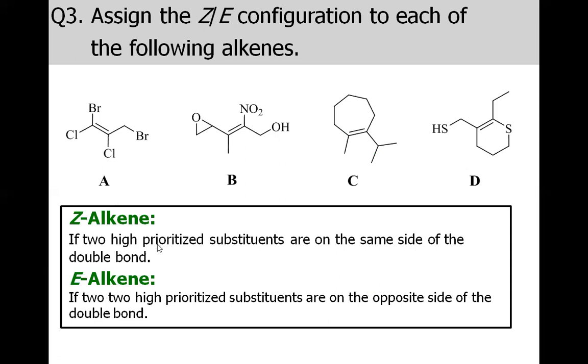So what is the priority? On what basis it is considered? Basically, priority means when we have a competition between the two substituents, we make the decision on the basis of priority, which in turn is based on the higher atomic number. One atom which is having the high atomic number is given the higher priority in comparison with the lower atomic number. So let us start our case. There we will come to know how Z and E alkenes are given the configuration.